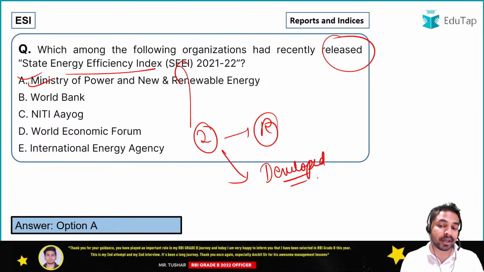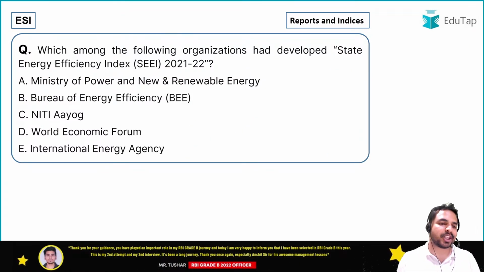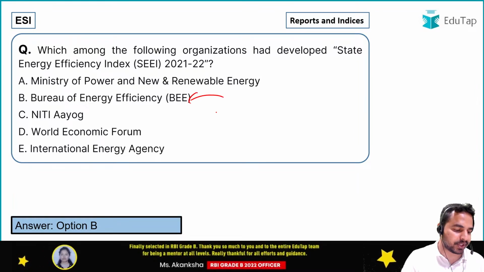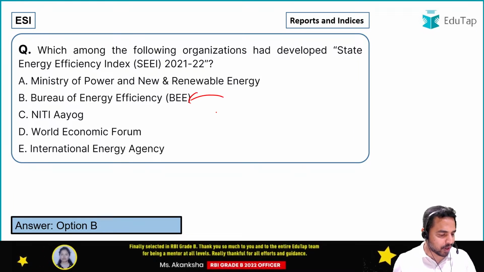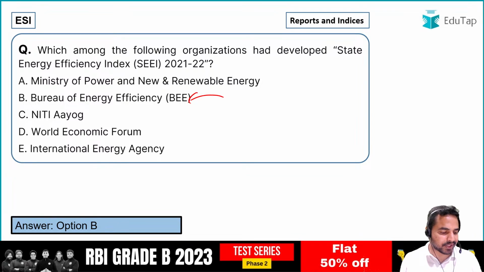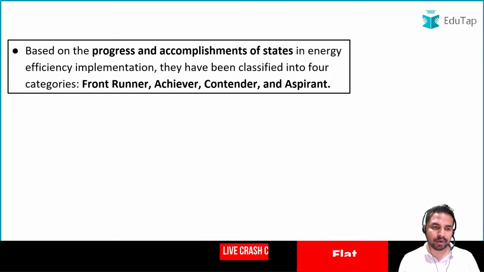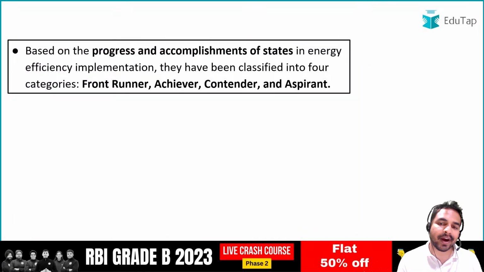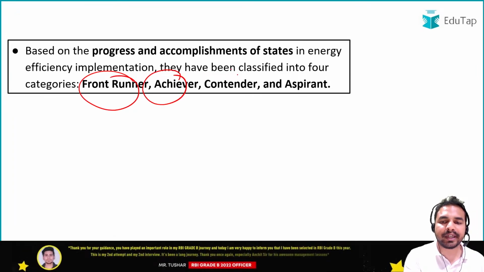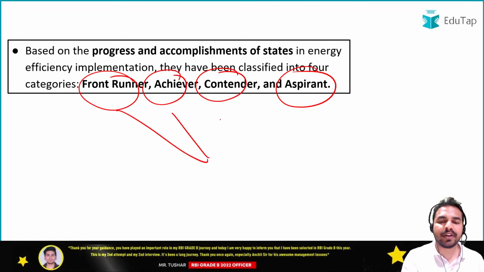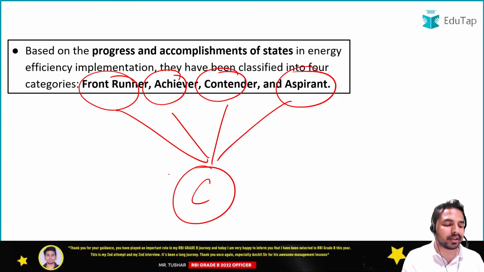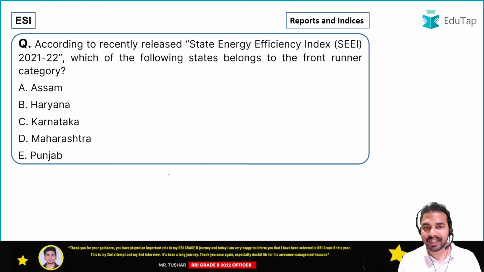So guys, when we talk about who developed it, it has been developed by Bureau of Energy Efficiency. So I can see here FS Chauhan, Nitin Jakan, and everybody has given me the right answer. Absolutely right. It is the Bureau of Energy Efficiency which developed this particular report. So guys, this report basically divides Indian states and UTs across 4 different categories. These are front runner, achiever, contender and aspirant. So these are the 4 categories under which all these states and UTs are classified.